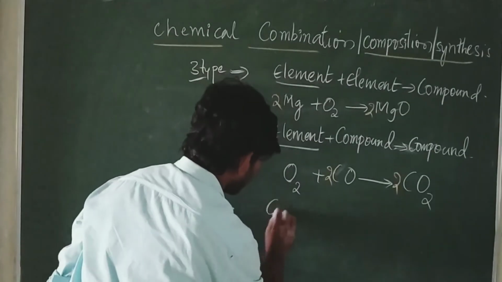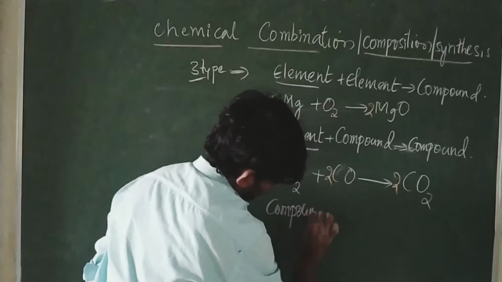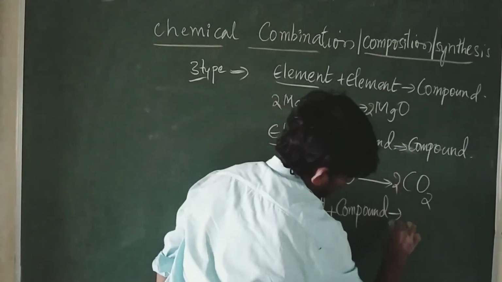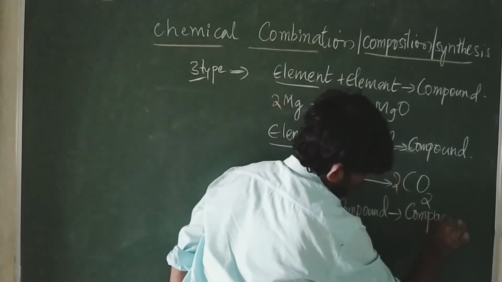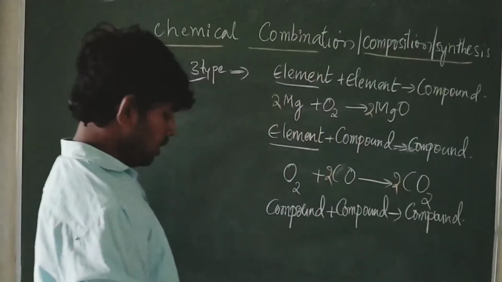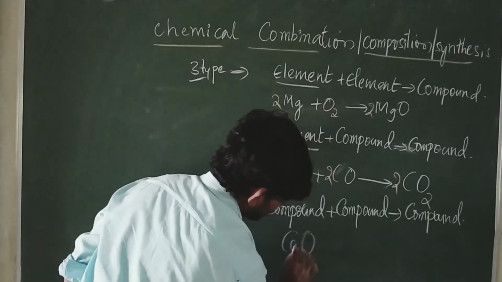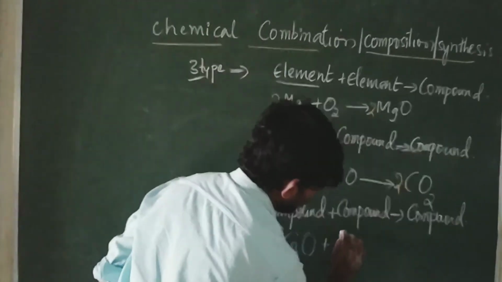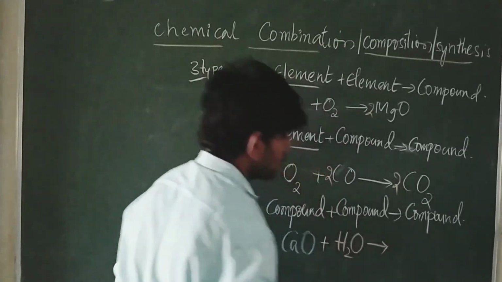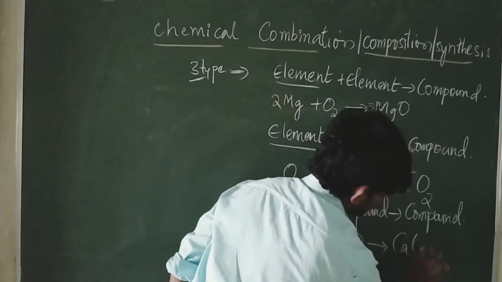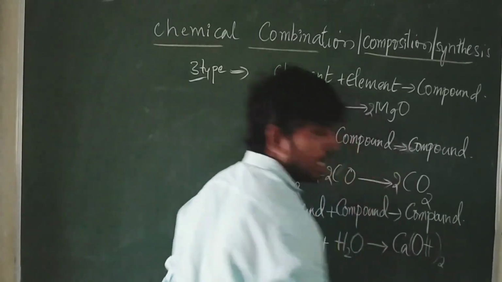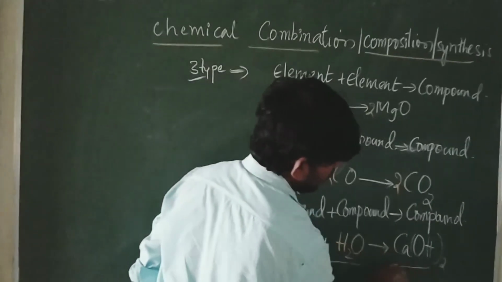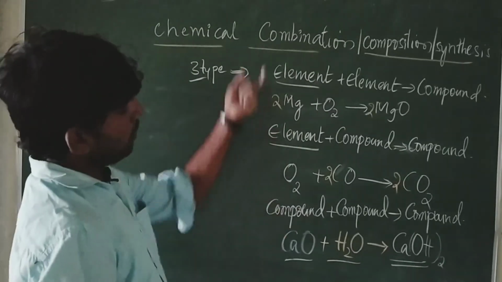The third one is compound plus compound, which gives rise to again a compound. Example: calcium oxide plus H2O gives rise to calcium hydroxide. This is a compound and this is a compound; both react and form one more compound. This is also a combination reaction only.